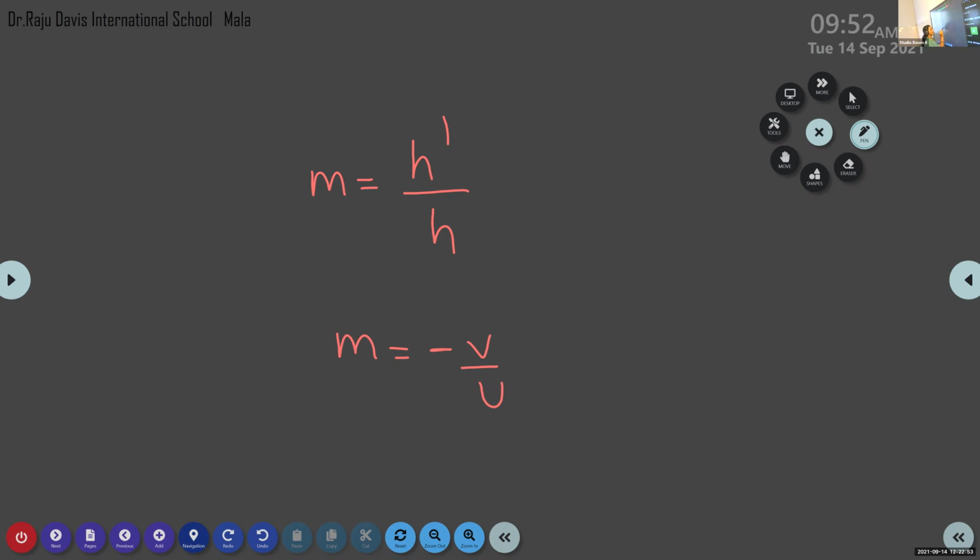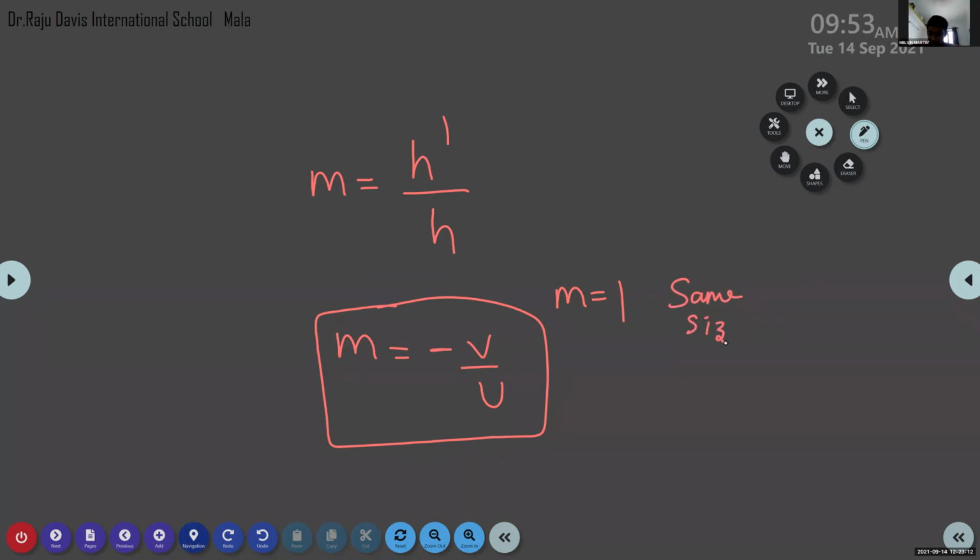Depending upon the magnification, we can say whether the image is small, enlarged, or the same size. For example, if M is equal to 1, what about the size of the image? It is the same size. If M is less than 1, it indicates a smaller image. If M is greater than 1, the image is bigger or larger.